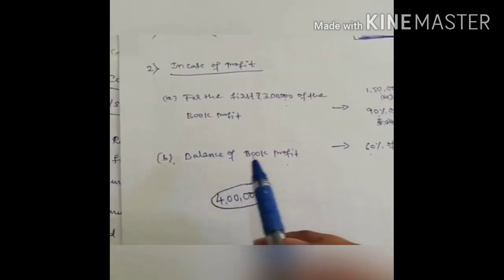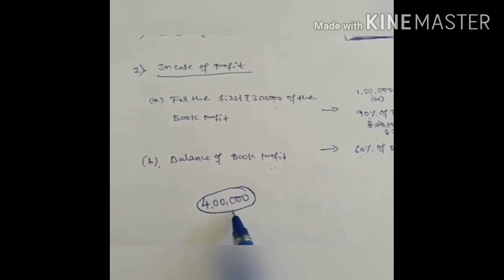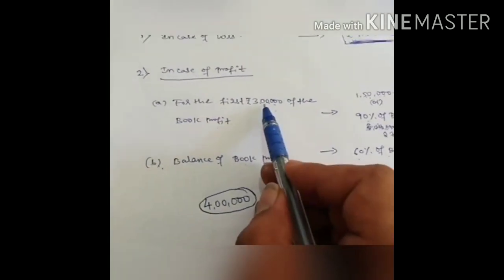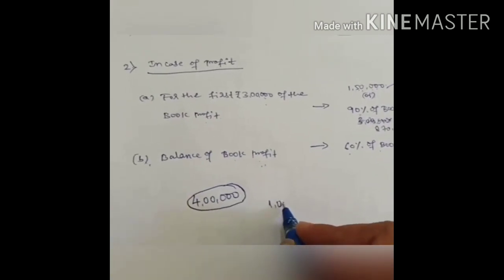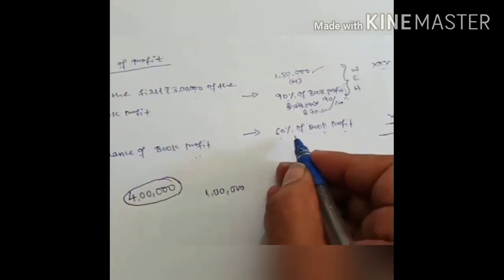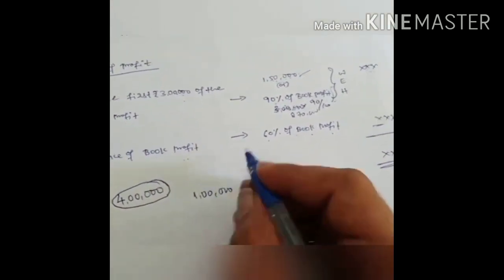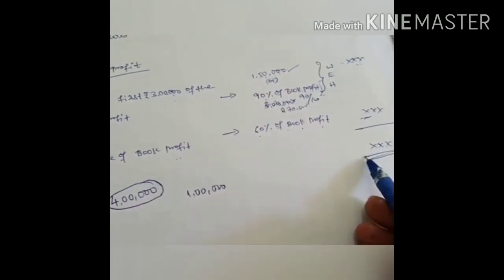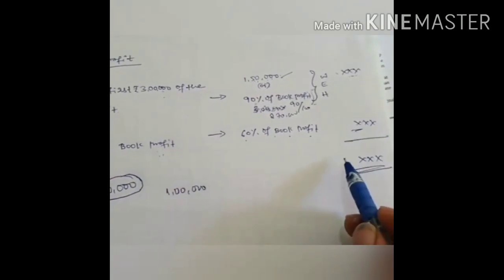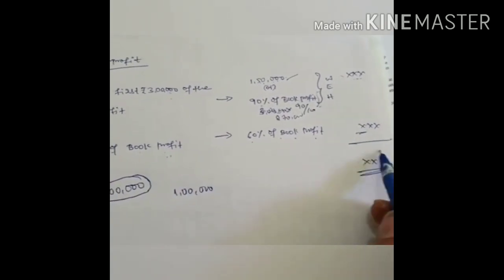Next is the balance of book profit. Out of 4 lakh I have already calculated 3 lakh, so 1 lakh is left. On that 1 lakh, calculate 60%, which is 60,000. Then 2,70,000 plus 60,000 gives 3,30,000. You consider that amount the maximum remuneration allowed, and you write it here.